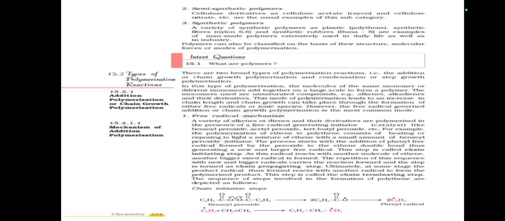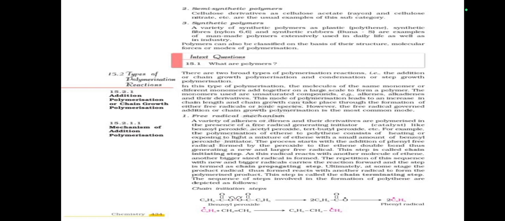Semi-synthetic polymers. Cellulose derivatives such as cellulose acetate, rayon, and cellulose nitrate, etc., are useful examples of this subcategory. Synthetic polymers. A variety of synthetic polymers such as plastic, polythene, synthetic fibers, nylon 6,6, and synthetic rubbers, Buna-S, are examples of many man-made polymers extensively used in daily life as well as in industry.